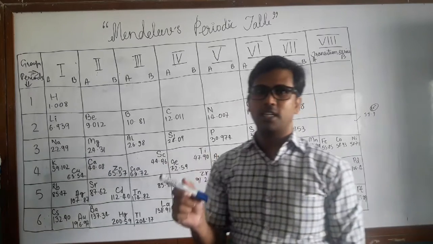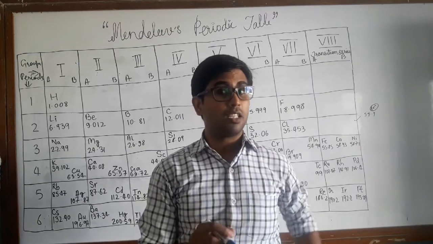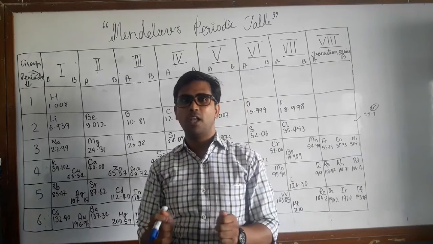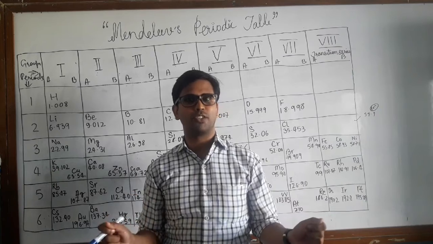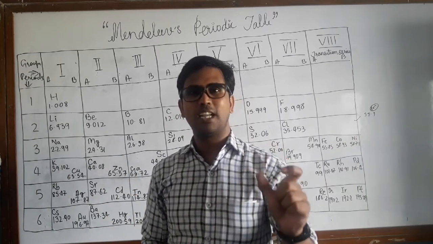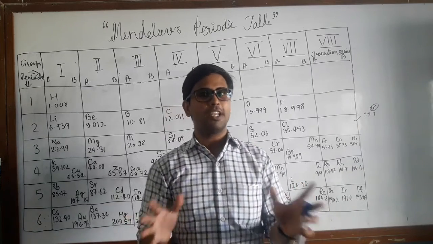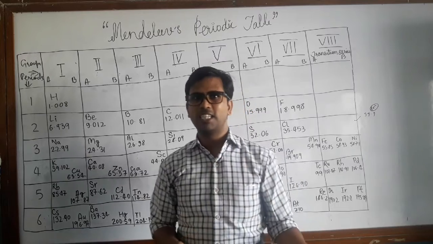Today, in the last class, we studied how Newlands in 1864 discovered his new model of arranging all the different elements. He picked up 56 elements, and finally he arranged them in an octave law, which we already have studied.